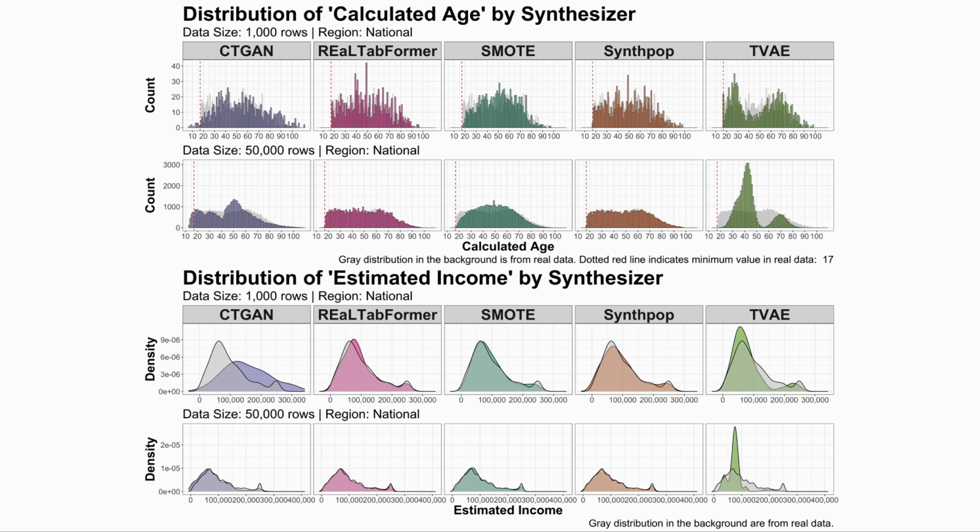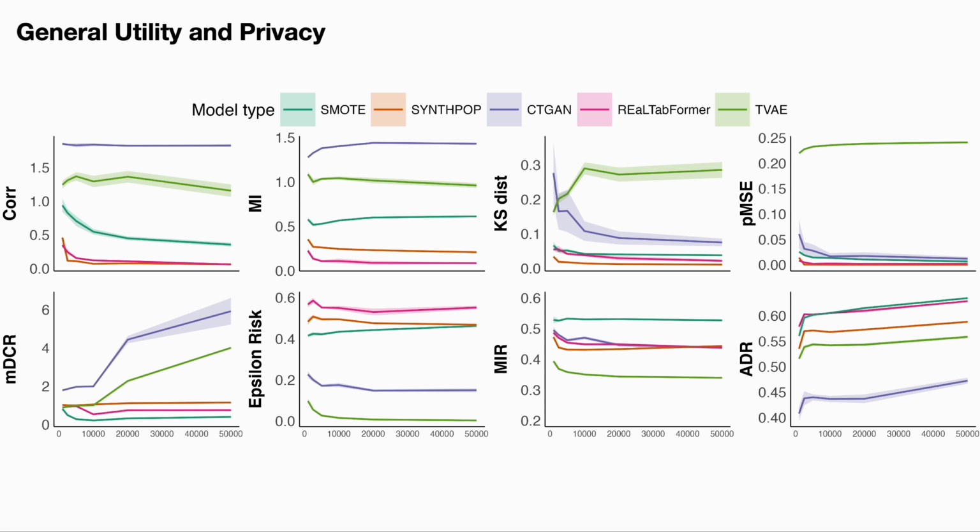Visually assessing the distribution, we observed that all the models were able to approximate the real data distribution pretty well, with the larger datasets for training tending to perform much better in terms of approximation. One thing that stands out is CTGAN's data-hungry nature, which tends to fail to approximate the distribution when the data sample is very small.